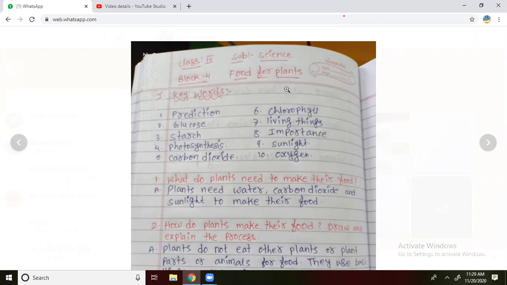What do plants need to make their food? Plants need water, carbon dioxide, and sunlight to make their food. Okay, fine. Now mute yourself.